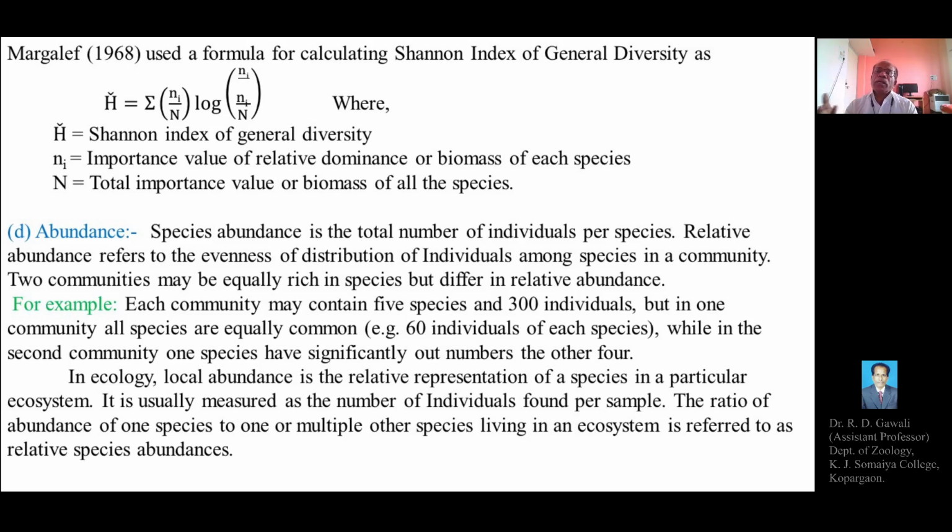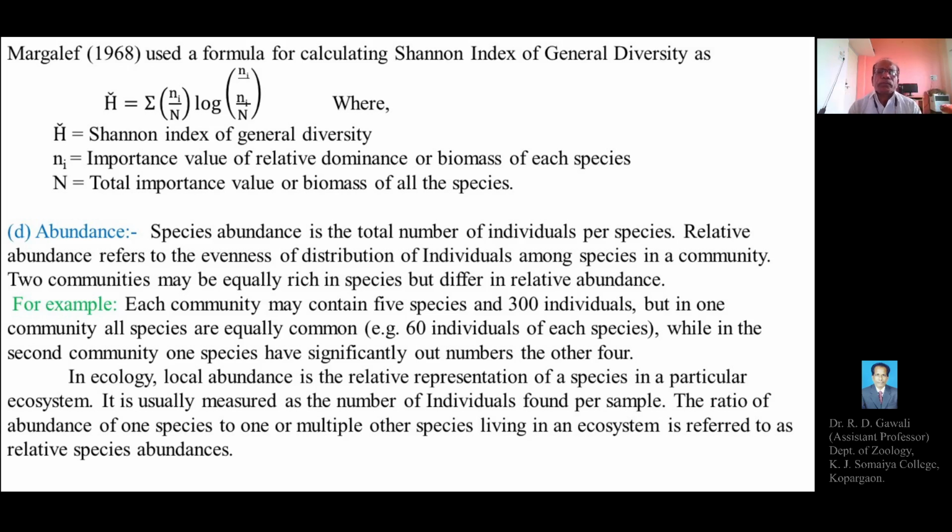So one species has the maximum number and the other 4 species have varied numbers, indicating that there is a difference in relative abundance between the two communities.